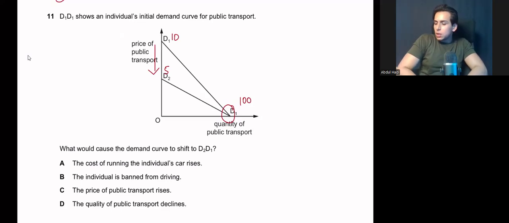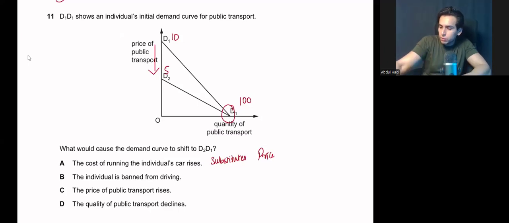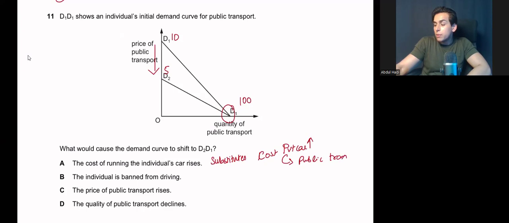Option A, the cost of running the individual's car rises. Now, you clearly know that public and private transport both are substitutes. Now, if the cost of using your own car is rising, people will switch to public transport. So this should increase demand of public transport, right? But in this case, your demand is the same. So this is not your correct answer.